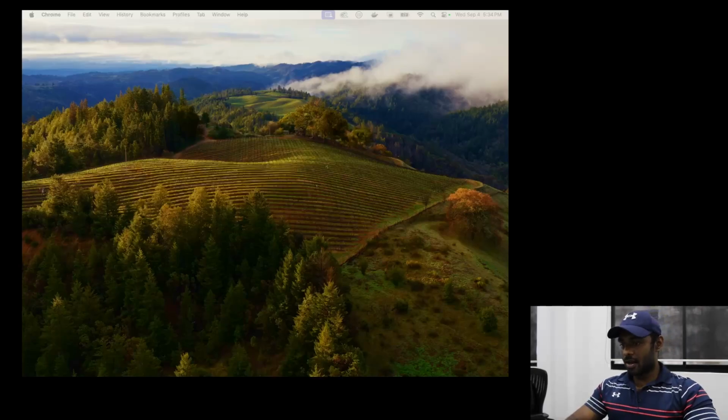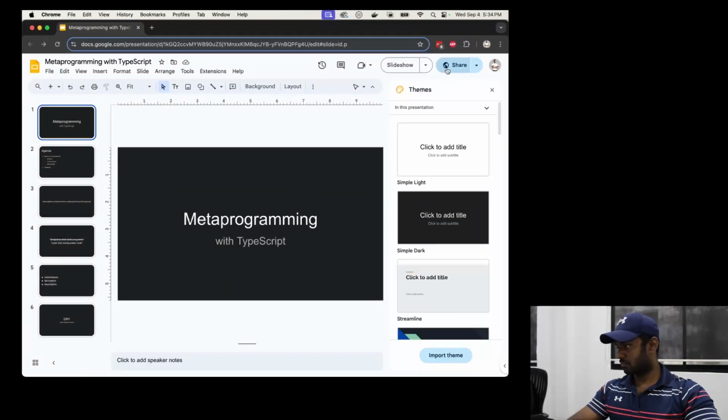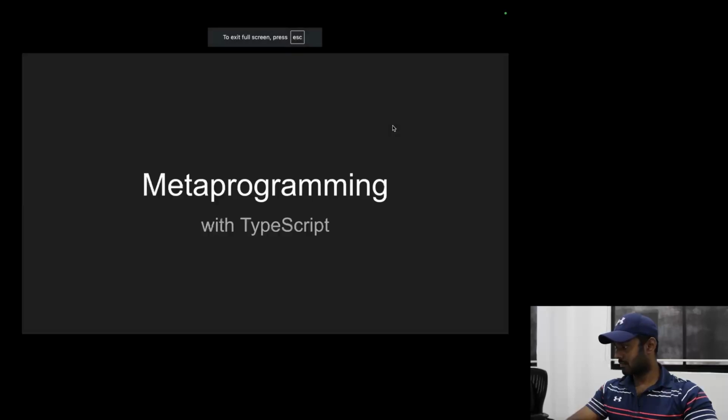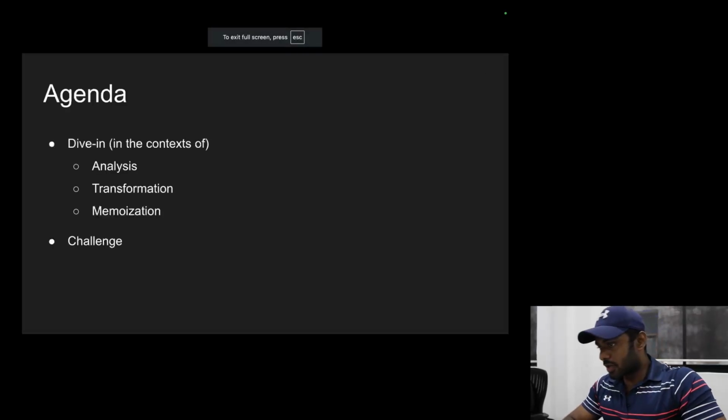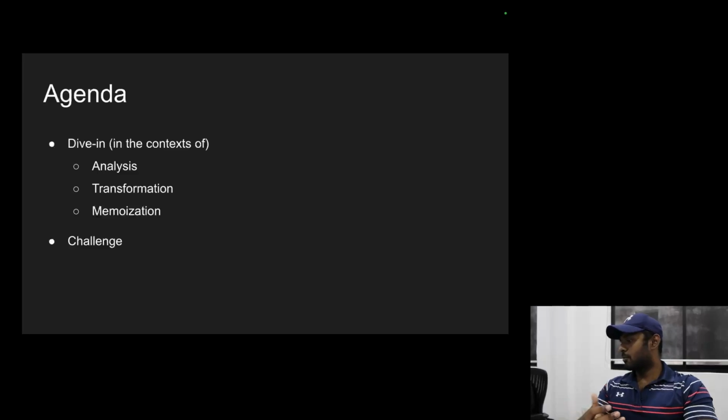Okay, no worries. Let me share my screen real quickly. The agenda for today is that we're going to look into metaprogramming. We're just going to touch the very surface of it. We're going to look at it in the context of analysis, transformation, and also memoization. At the end of the session, there'll be a challenge. Of course, as you may already be aware, the prize would be a 10K voucher.